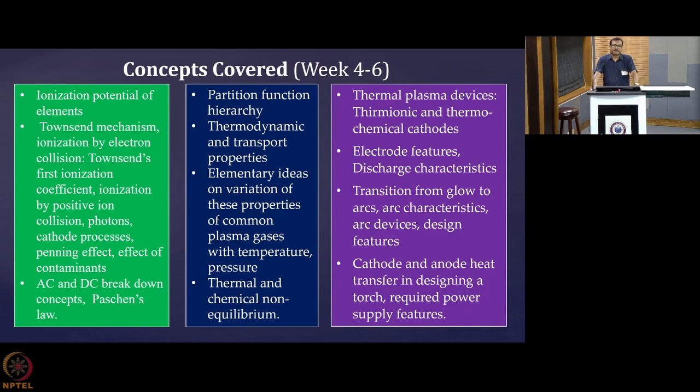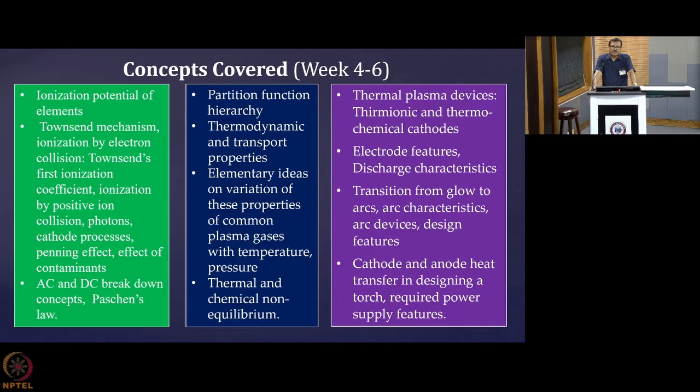So what are the key concepts that I have covered in the last 3 weeks? We can summarize them in the table as we have given there. That is ionization potential of elements, Townsend mechanism for ionization by electron collision, then Townsend's first ionization coefficient, ionization by positive ion collision, photons, cathode processes, Penning effect, effect of contaminants, and then AC and DC breakdown concepts, Paschen's law.